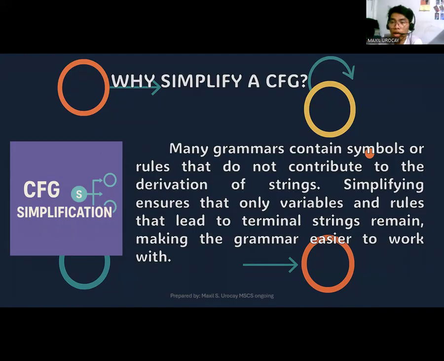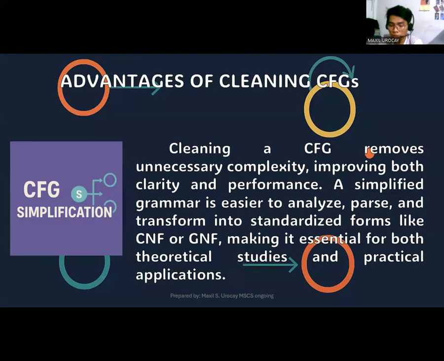Nevertheless, we will work on those three methods step by step in another video also, so that we will begin to clear out things. And there are advantages of cleaning the context-free grammar as we go through the process.